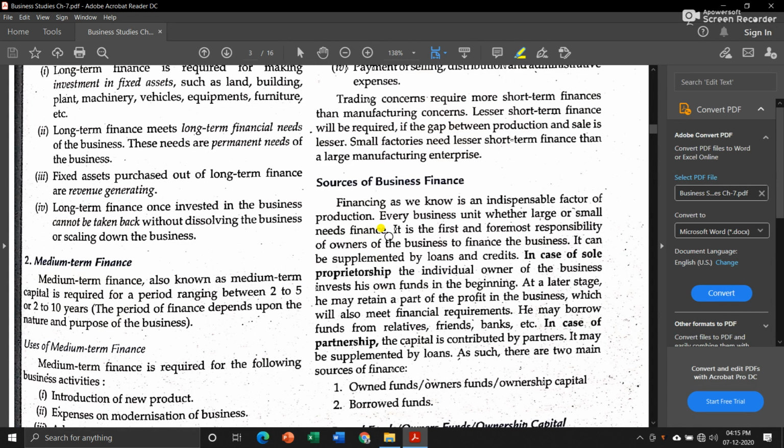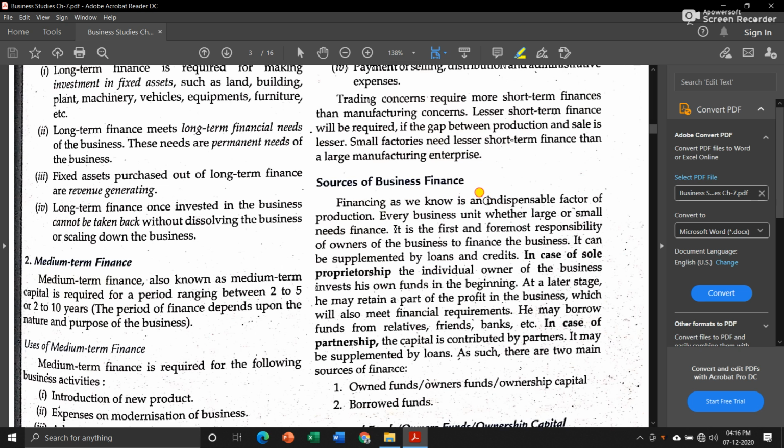Hello everyone. In our previous session, we have seen different types of finance, that is short-term finance, medium-term finance and long-term finance. But today in this session, we will be discussing what are the various sources of business finance, means from where you can raise finance for your business. Now let us start this topic.